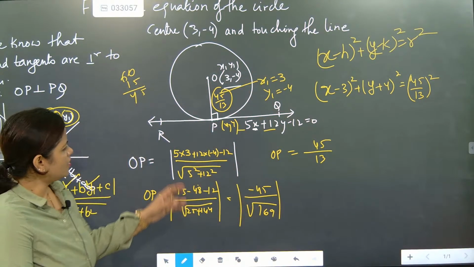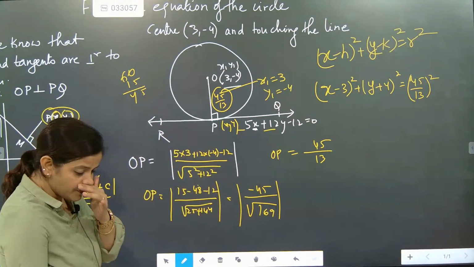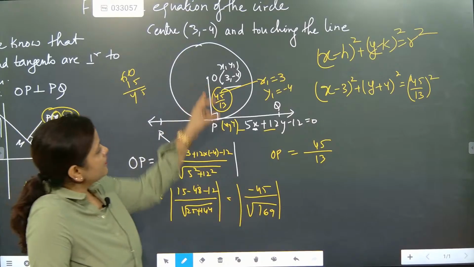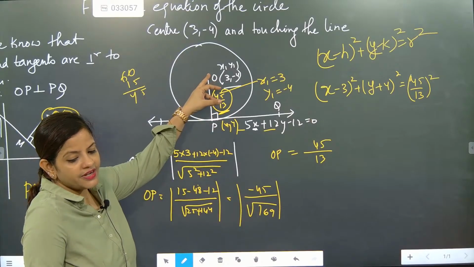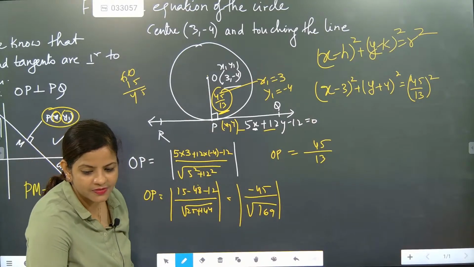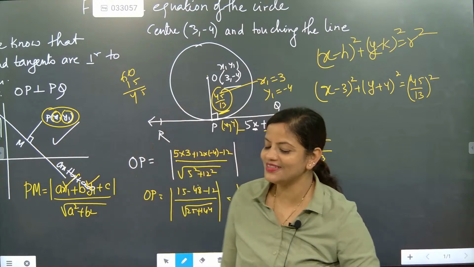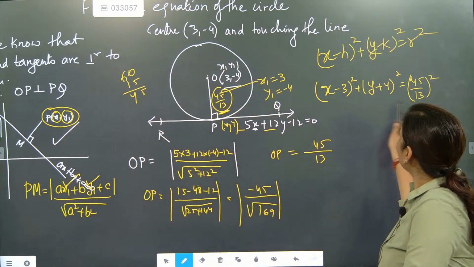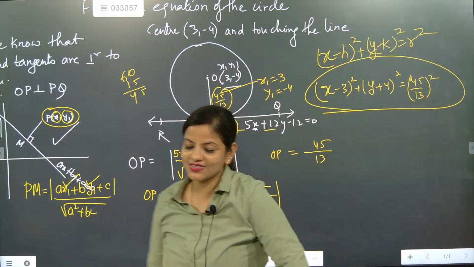Now listen. So here, the distance formula is used to find the radius, and after finding the radius, this distance is exactly the radius, and this is exactly the center, and this is the arbitrary point. With the help of all this, the equation is exactly going to be written.